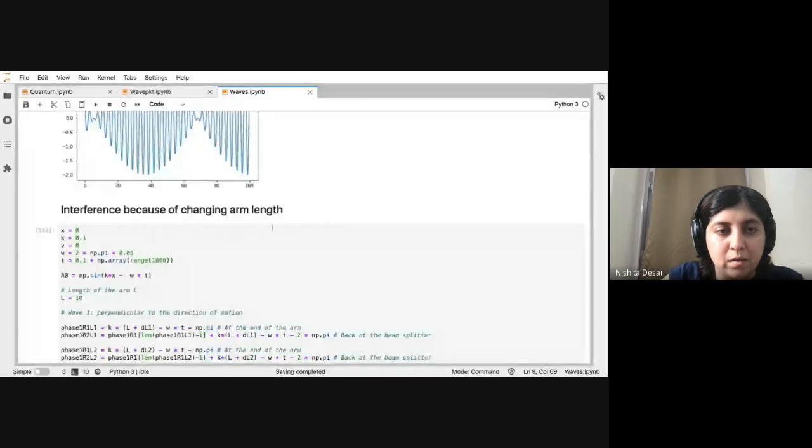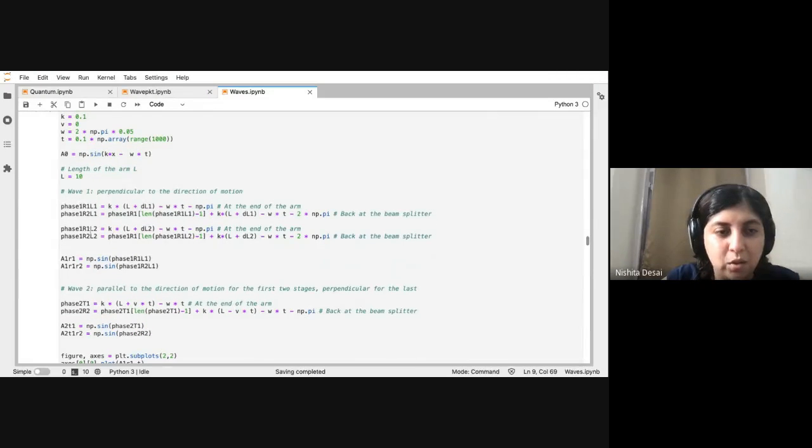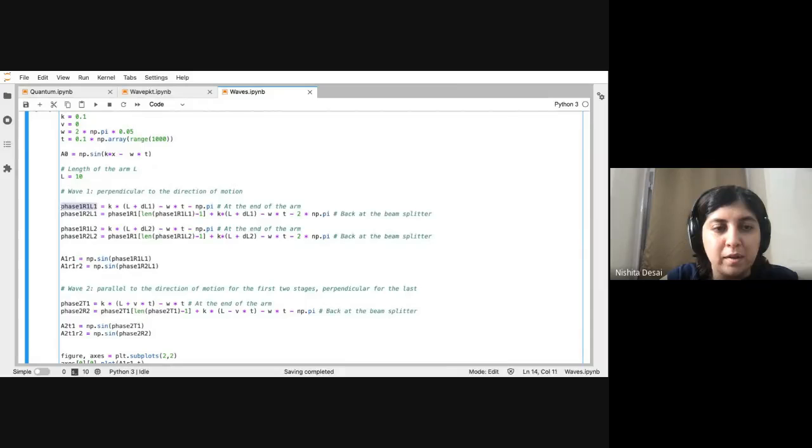Let's come back to our notebook. Let me remind you that we had these two phases. For the first arm, we had the first reflection and the second reflection.